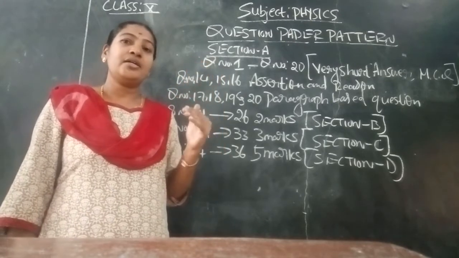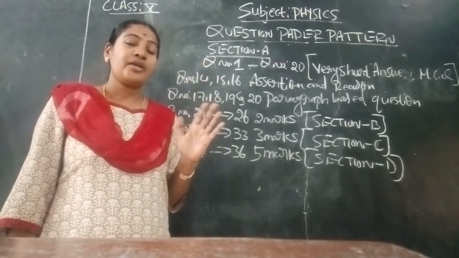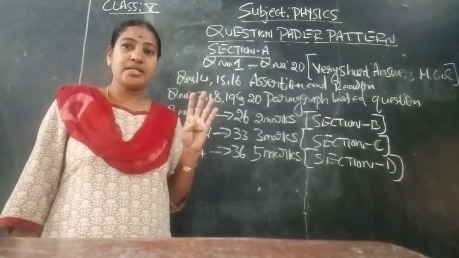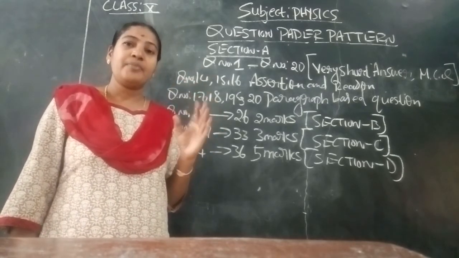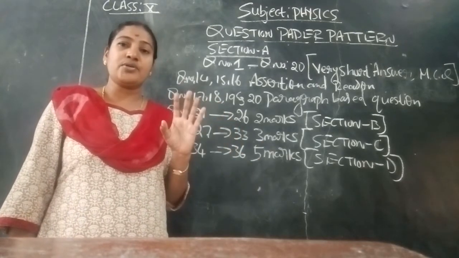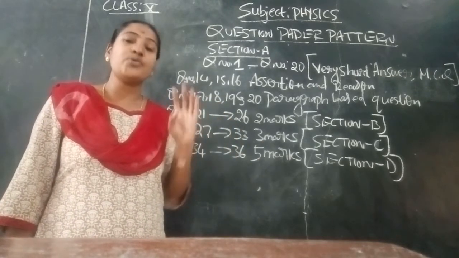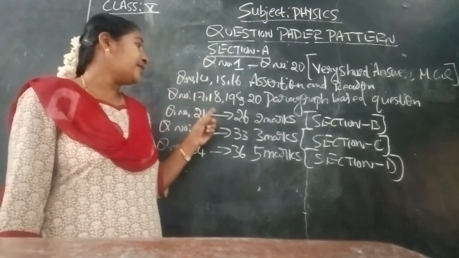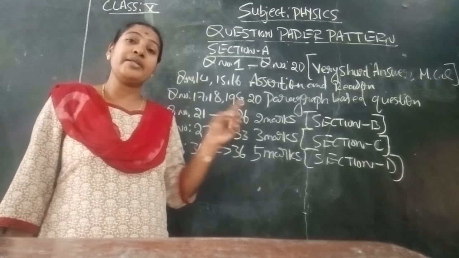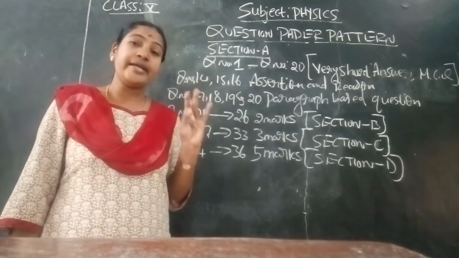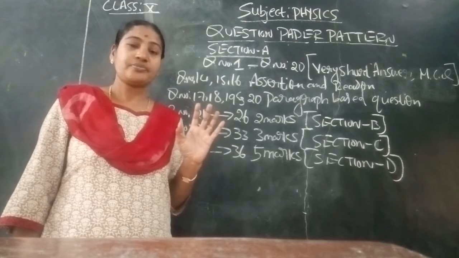Based on that, 5 questions will be there, and of those 5 questions you have to attend 4. Sometimes they are multiple choice or very short answer. Understood? So how many paragraph based questions will be there? 4 paragraph based questions will be there, that is 17, 18, 19, 20.